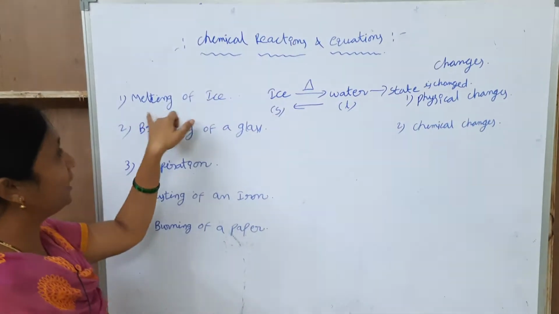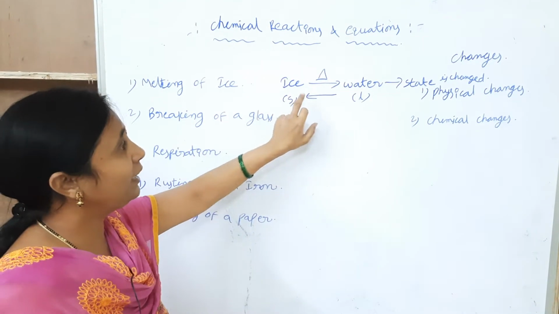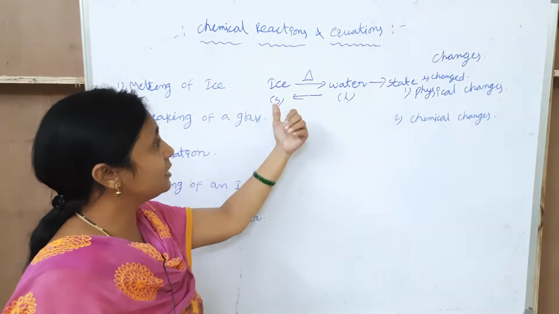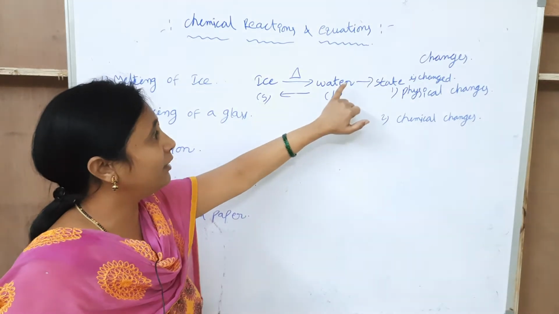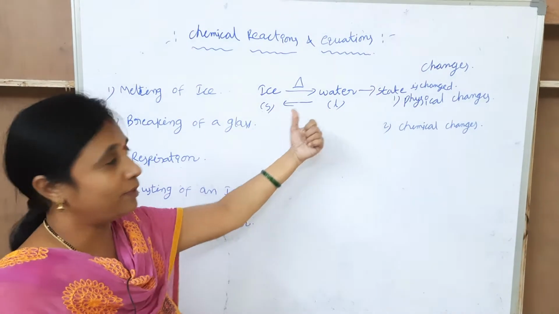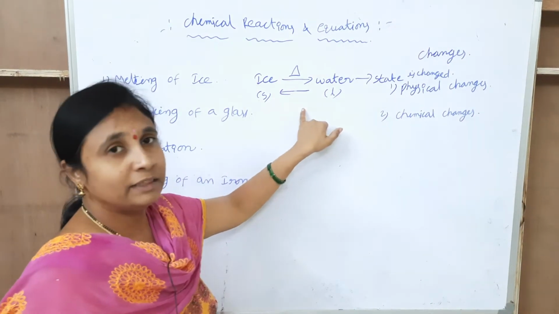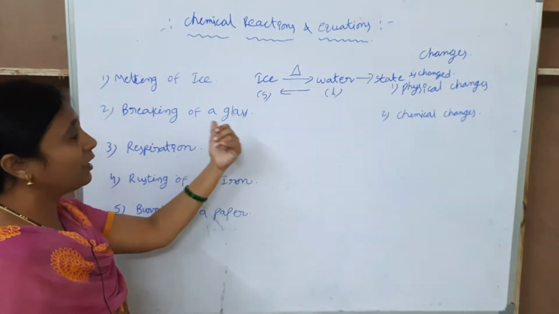The first example is melting of ice. I am taking the ice cube and heating it, and it will generate water. The ice is in solid form and water is in liquid form. When I cool the water, it will change into the ice cube. The liquid is changed into solid state. Here the change occurred in the state only. The next example is breaking of a glass.